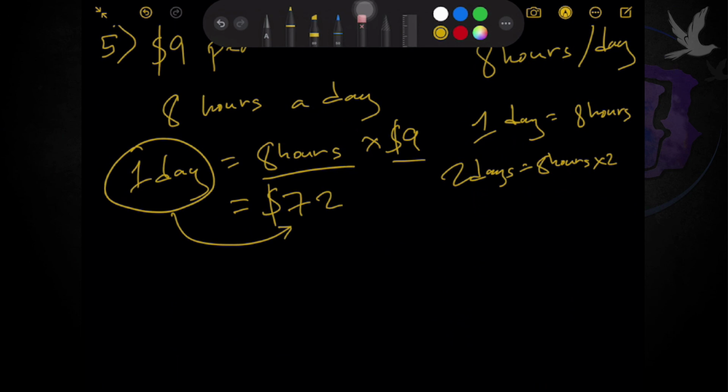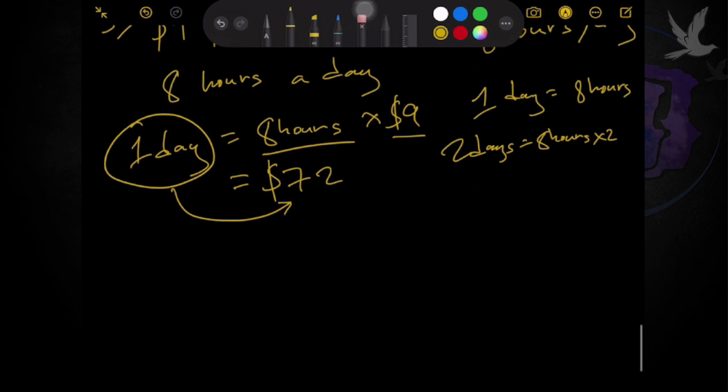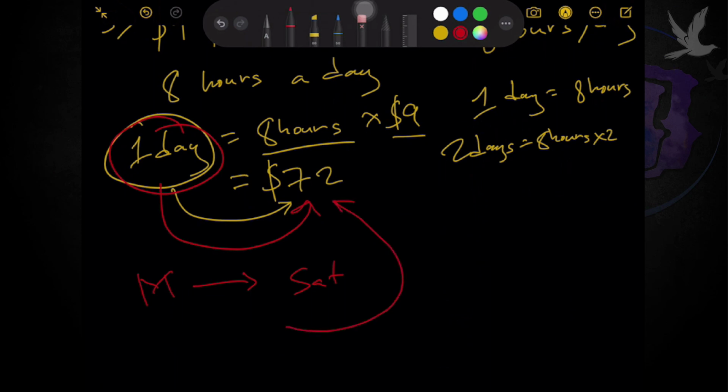And for B naman, how much does she earn in a week? Imagine that for 1 day, she earns this one. And yes, the question may say that in a week, pero the work there is only from Monday all the way to Saturday. So you should just count the number of days that you have and multiply it with this one to get the answer.